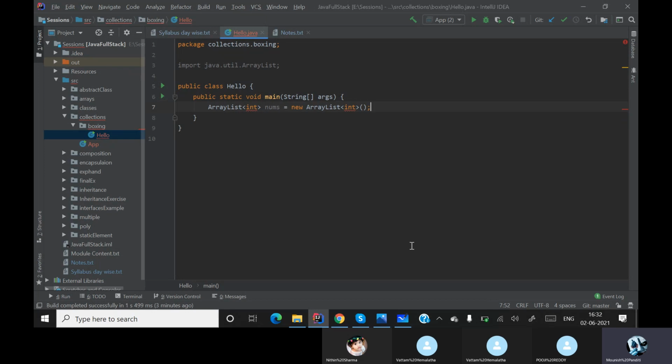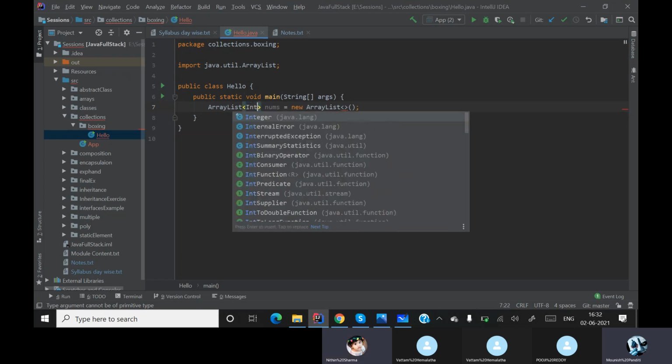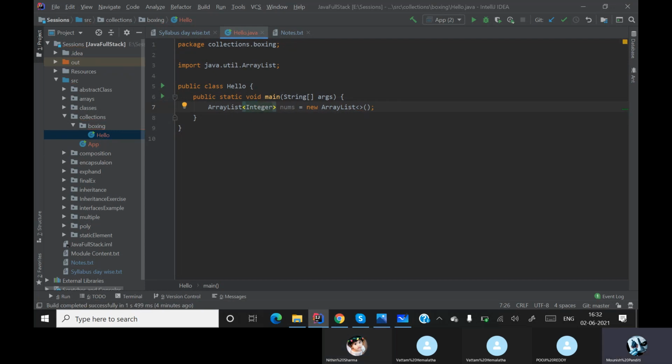The reason why it is not taking is that array lists or generics, whatever we call them, don't take primitive data types. So you can't give primitive data types over here. Instead of primitive data types, you can give the wrapper classes. The wrapper class of int is Integer. Remember, every primitive type will have a wrapper class. And the best part is we can create our own wrapper class also. We'll see how to create our own wrapper class in a minute.